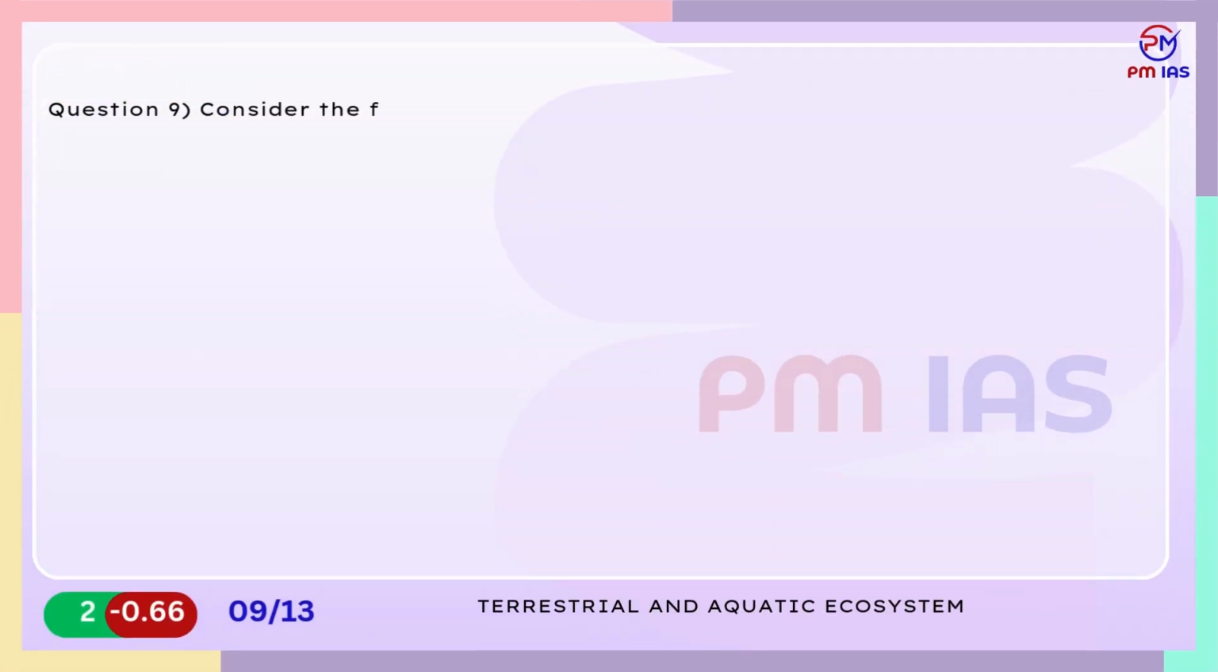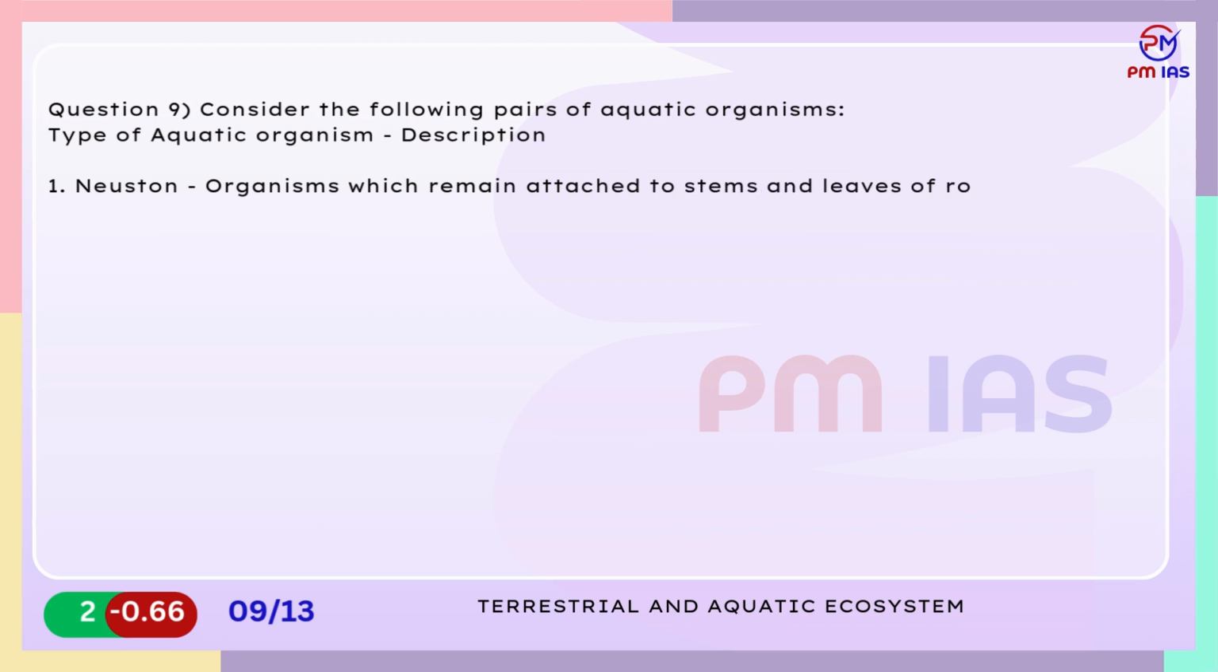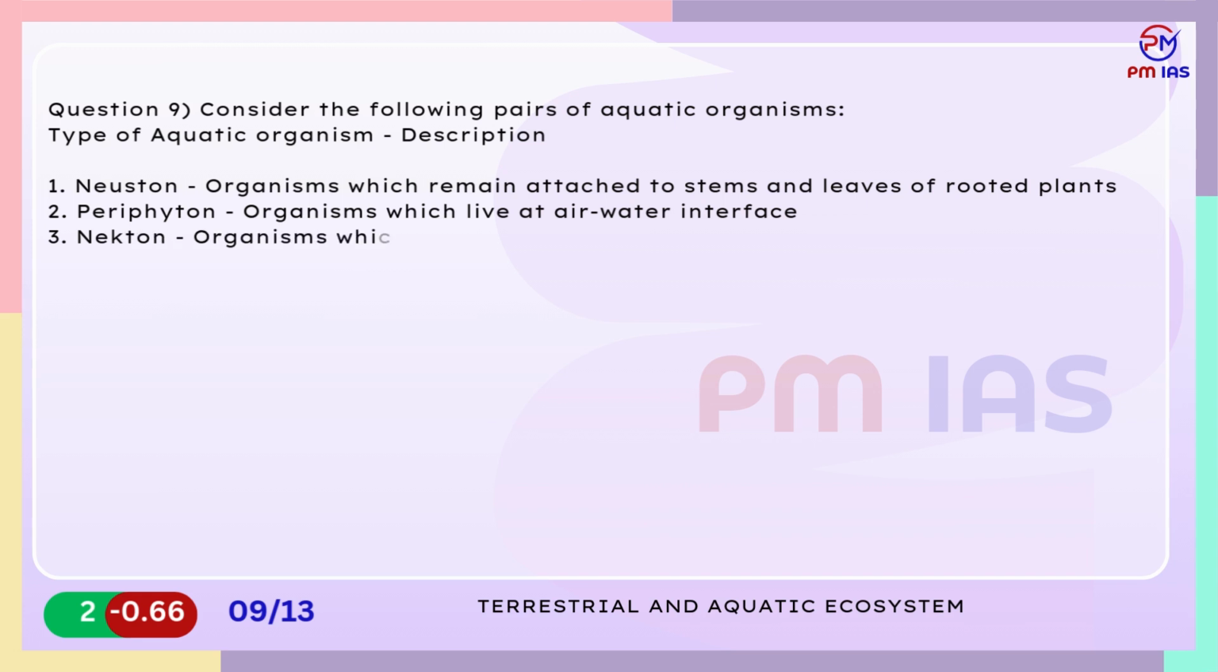Question 9. Consider the following pairs of aquatic organisms. Type of aquatic organism, description. 1. Neuston, organisms which remain attached to stems and leaves of rooted plants. 2. Periphyton, organisms which live at air-water interface. 3. Nekton, organisms which are powerful swimmers. 4. Benthos, organisms which live at the bottom of the water.